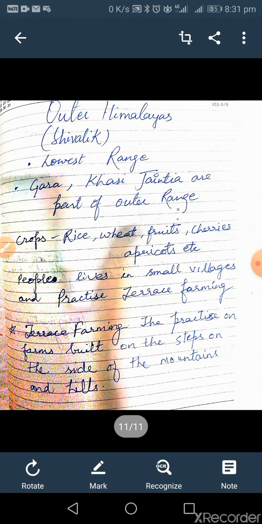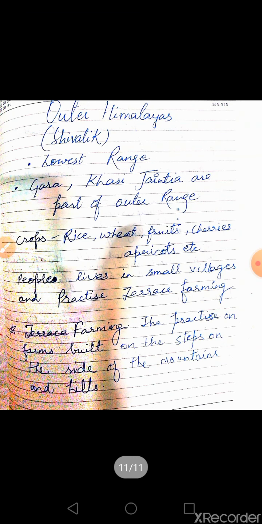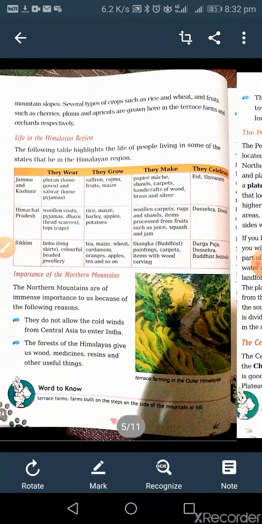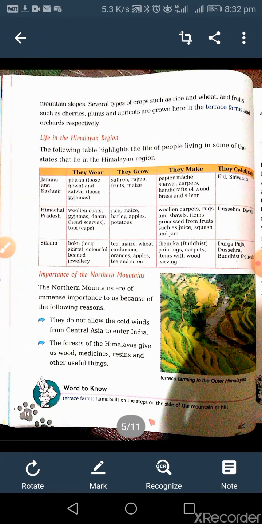The last one is the Outer Himalayas, known as Shivalik, the lowest range. Garo, Khasi, and Jaintia are part of the outer range. Crops grown here are rice and wheat, and fruits like cherries, apricots, and many others. People live in small villages and practice terrace farming, a different type of farming done on the mountain ranges. Terrace farming means farms built on steps on the sides of mountains and hills. I can show you how this type of farming is done. You can see in this picture terrace farming in the outer Himalayan region.